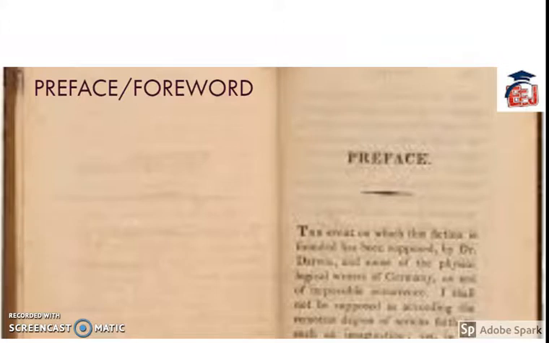Preface or foreword. This page is an introductory statement given by the author to the book or literary work. On the contrary, an introductory essay given by some other person is referred to as foreword, which is placed preceding the author's preface. So this page provides you the gist of the book. By reading the preface, you can understand the introduction of the book or the small information about the book.